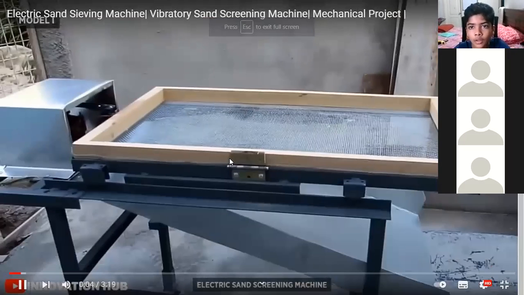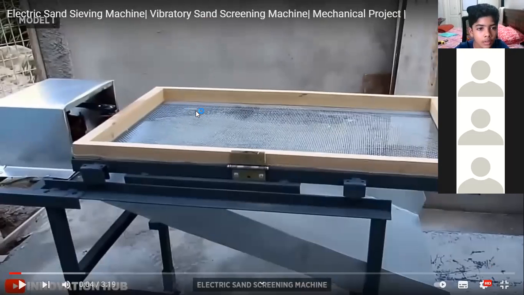Now can you see here clearly? This is a different sieving. You can see one wooden box, and in between, one sieve mesh is there. Mesh means an iron sheet which has small holes. So based upon our requirement, we'll take different types of mesh. Yes, sir.